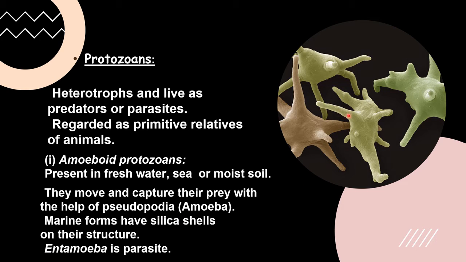These are their pseudopodia, their extensions of the body, or the extensions of the cell. Their body comprises a single cell. Marine forms even have silica shells on their structure. And Entamoeba is a parasite also.